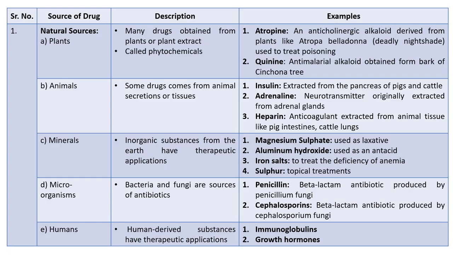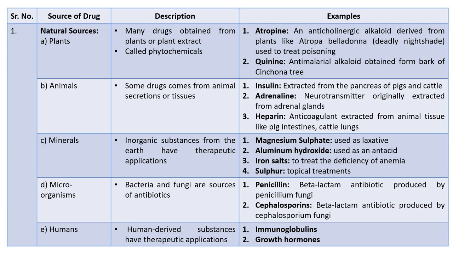Next up, C. Minerals. Even minerals can become medicines. These are inorganic substances from the earth that have also found therapeutic applications. Example, magnesium sulfate, also called Epsom salt, used as a laxative, means it helps in relieving constipation. Second example, aluminum hydroxide, used as an antacid to neutralize stomach acid. Third, iron salts, to treat iron deficiency. Fourth, sulfur, used in various topical treatments externally, especially on the skin.